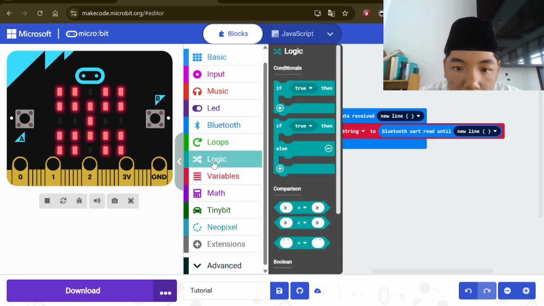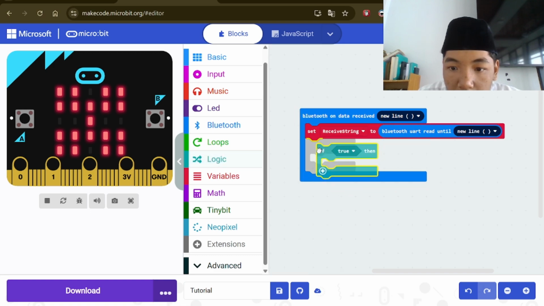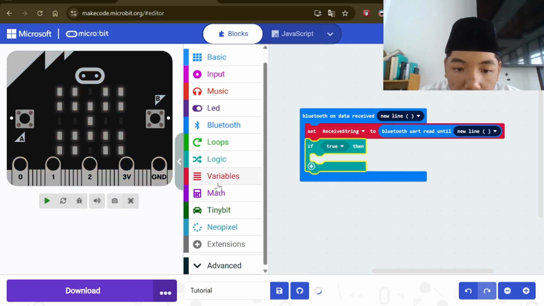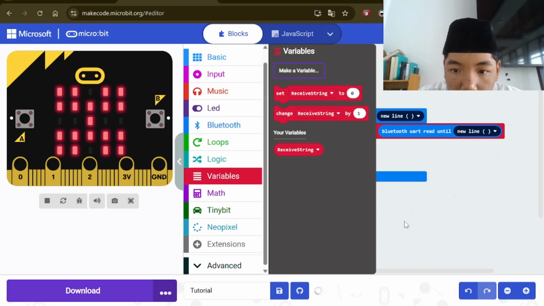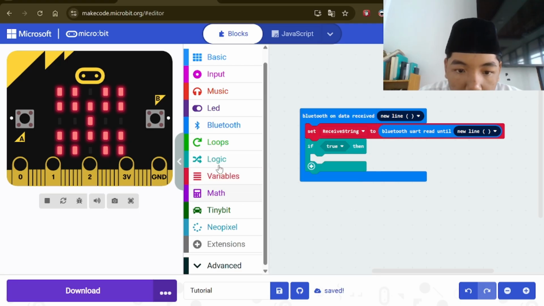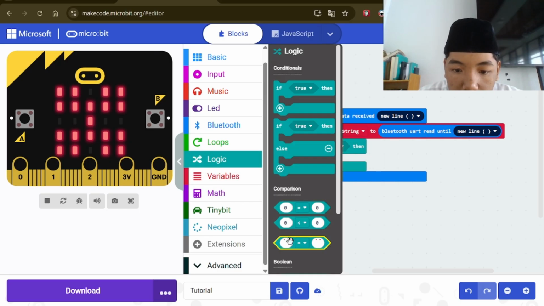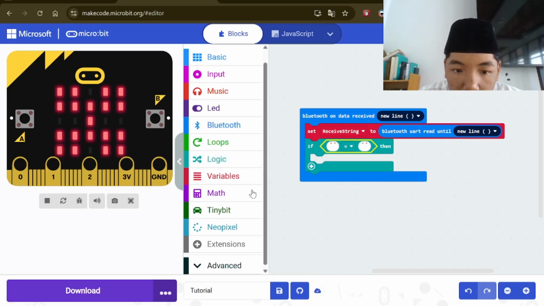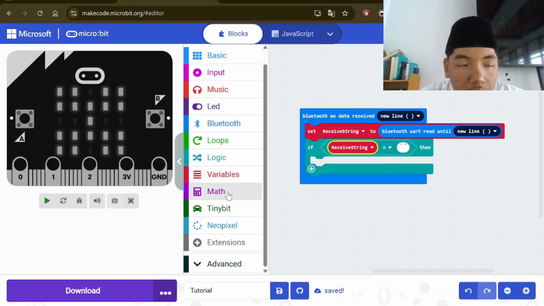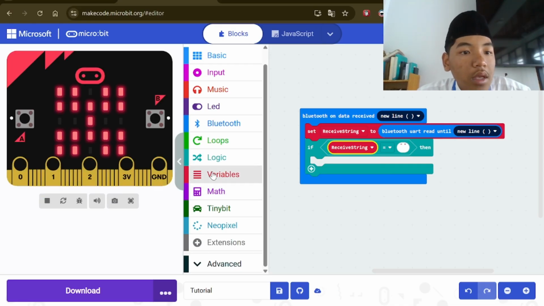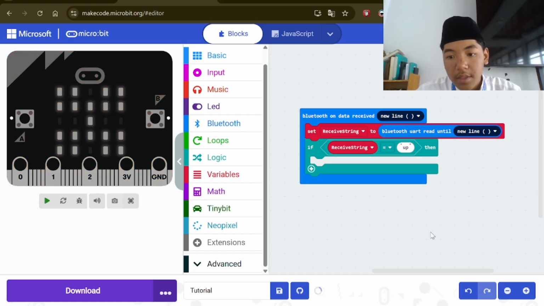And then go to logic and take if true then. Okay, and go to logic and take this. Go to variable and retrieve string, and type like this.